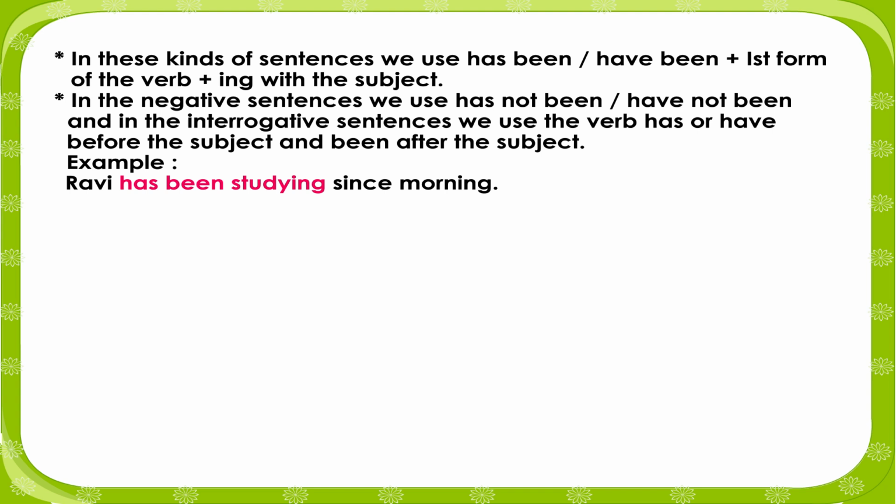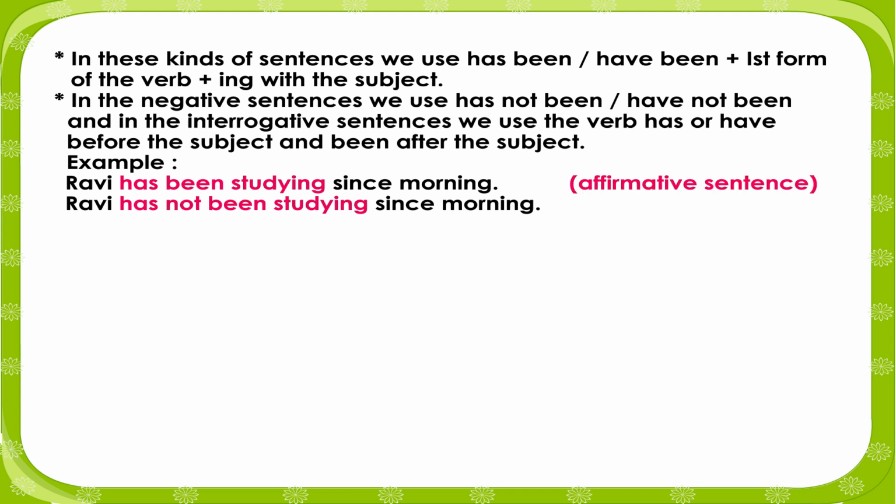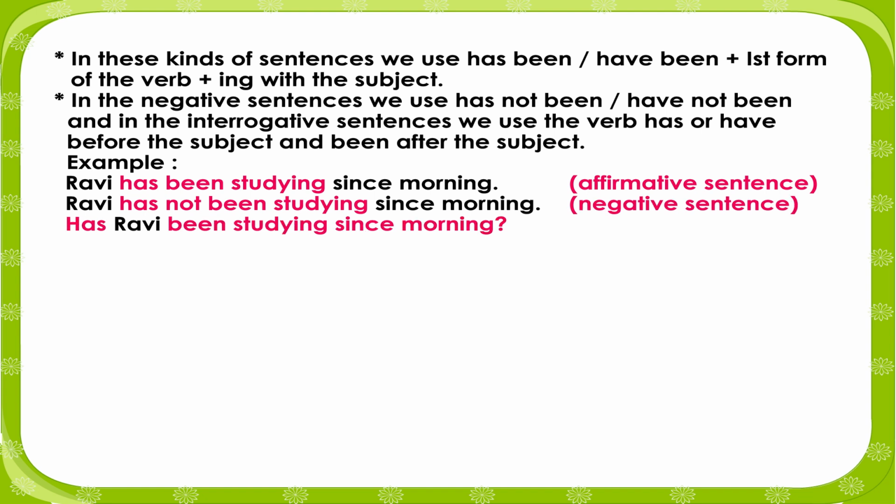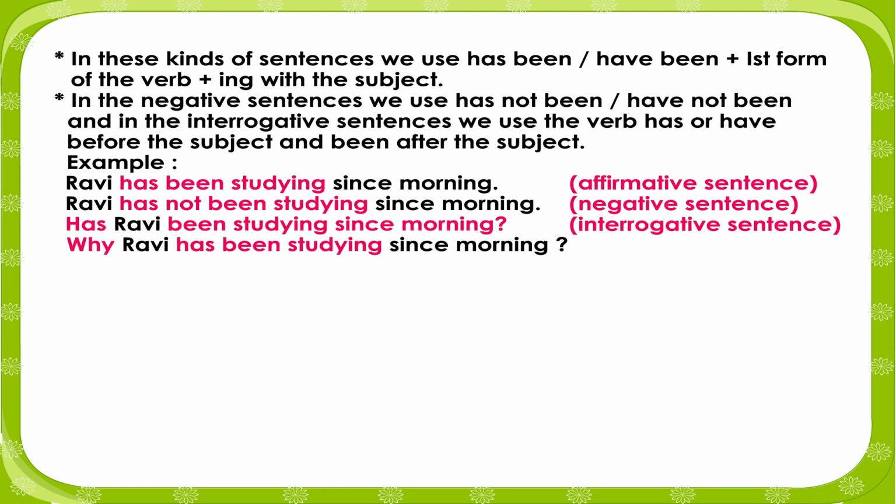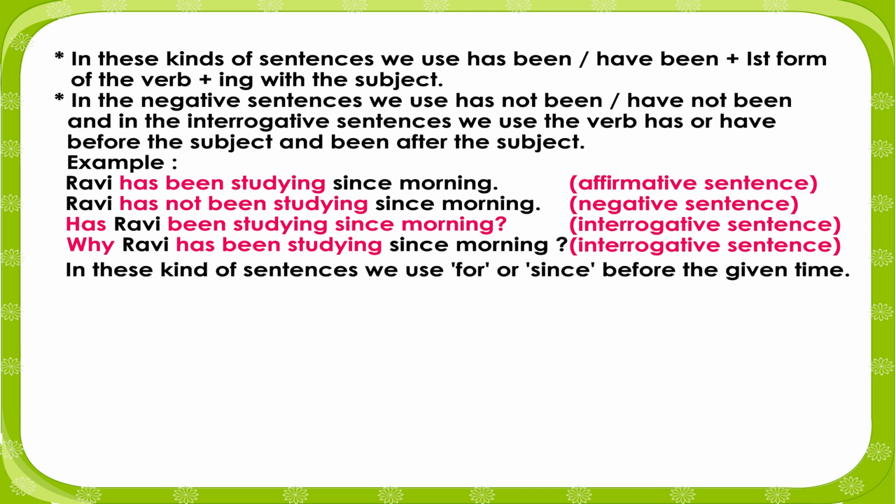Example: Ravi has been studying since morning. Affirmative sentence. Ravi has not been studying since morning. Negative sentence. Has Ravi been studying since morning? Interrogative sentence. Why has Ravi not been studying since morning? Interrogative sentence. In these kind of sentences, we use for or since before the given time.